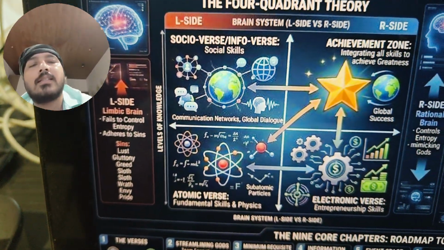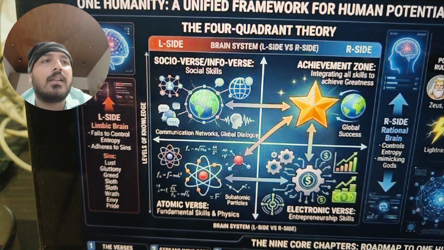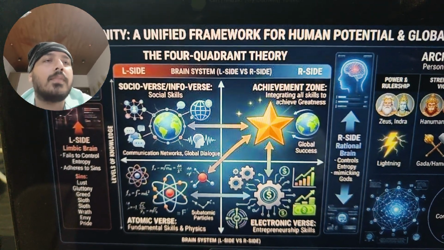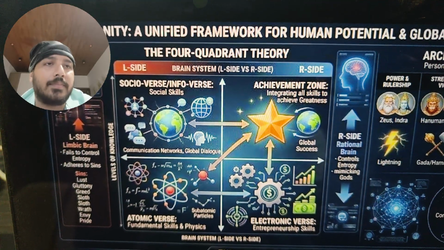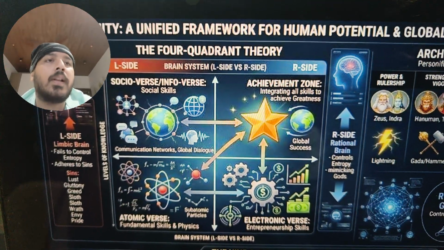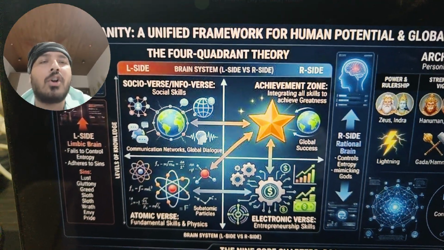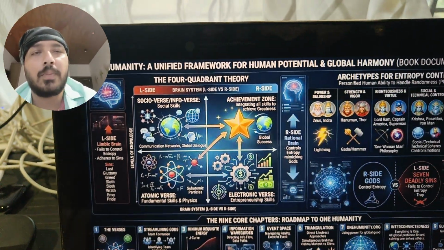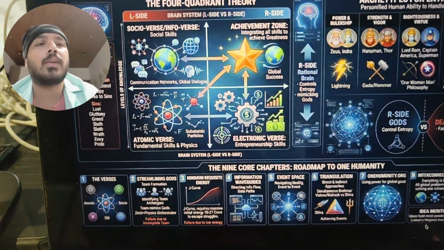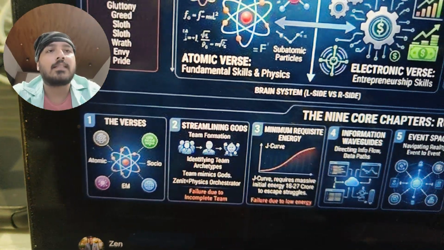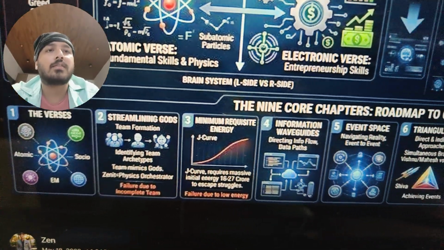Gods are considered the control mechanisms for entropy and ergodicity. So entropy governs human life. Things that are orderly try to become non-orderly with time. So entropy is something that we know governs human lives. And this is like the verses and then streamlining gods.